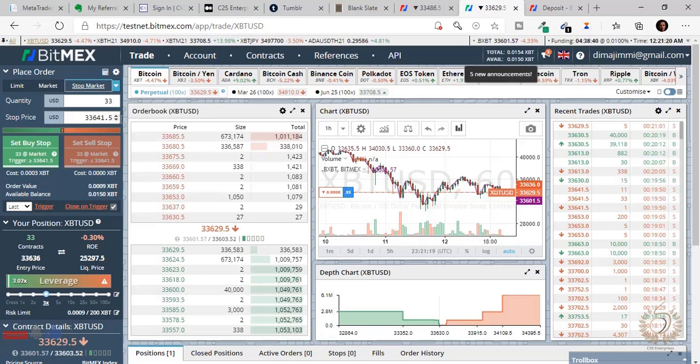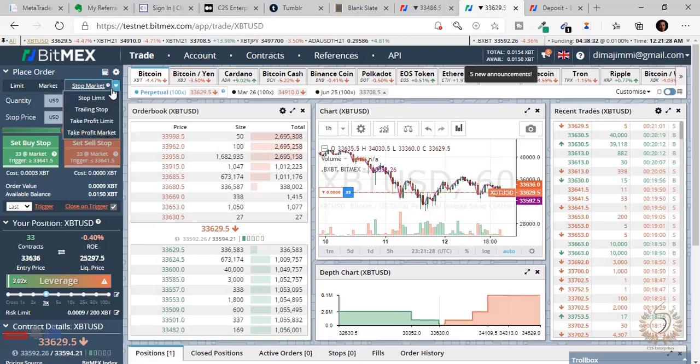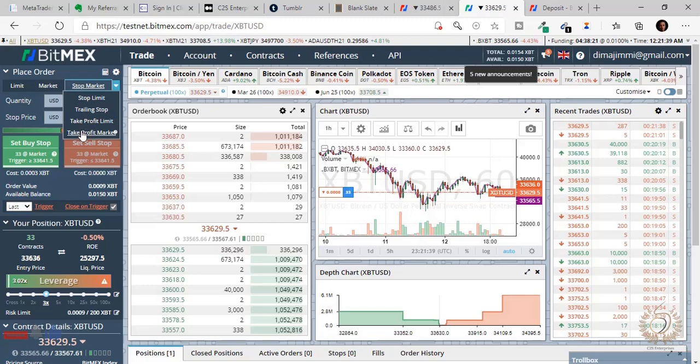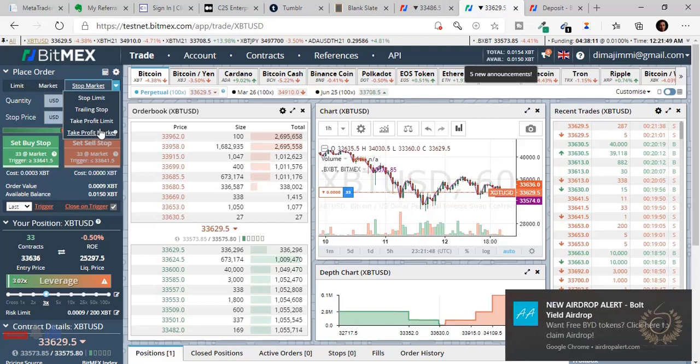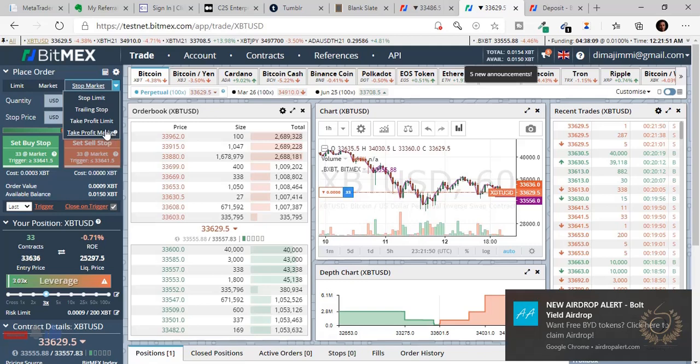Now, when you click on this arrow by the side of this, you're going to see the stop limit, the take profit limit and take profit market. Like I always suggest, anything that has market attached, you shouldn't even consider it. It shouldn't be an option. So remove anything that has to do with market. Very, very important. Only look at things that have limit.